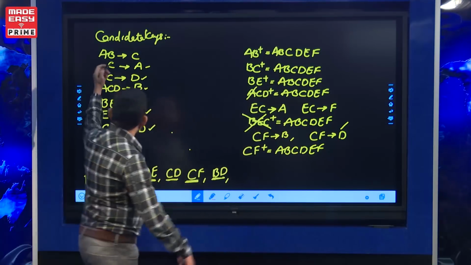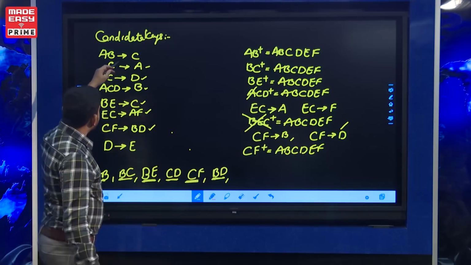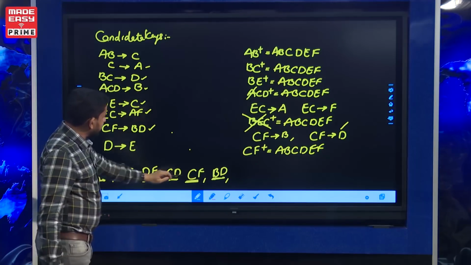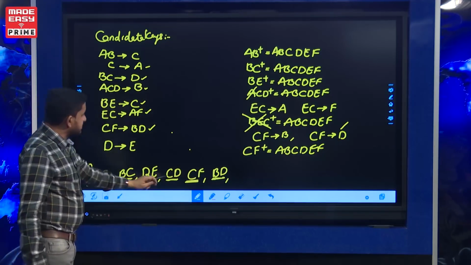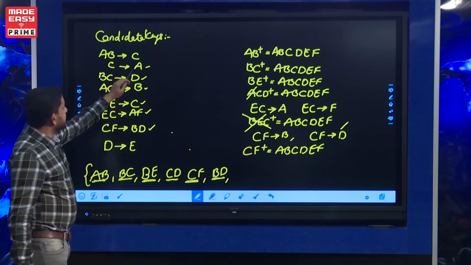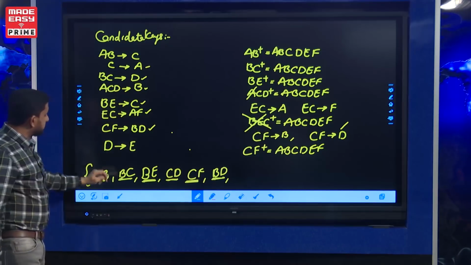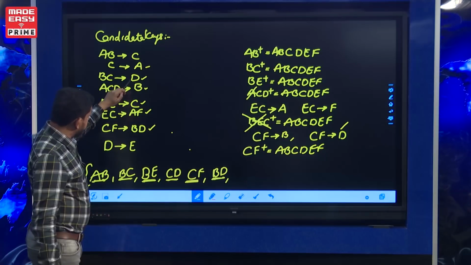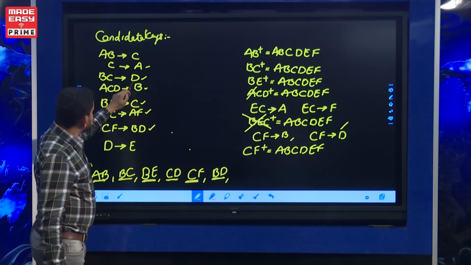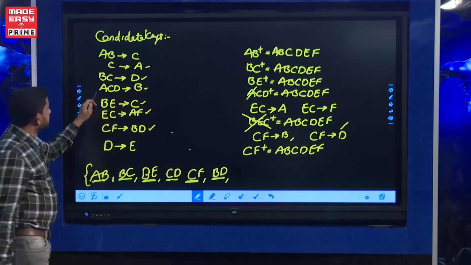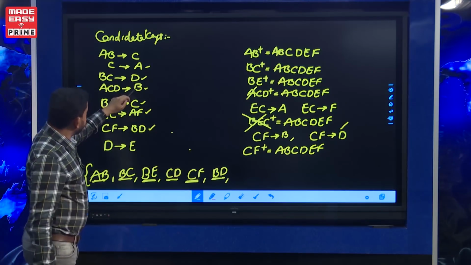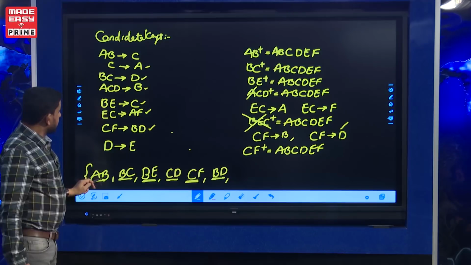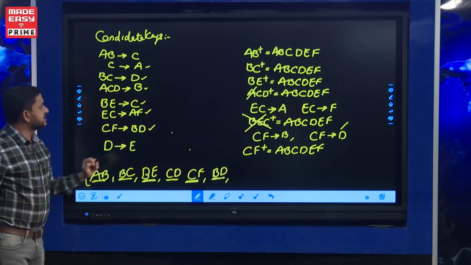So let us verify it. AB closure, AB is one candidate key, C is prime which is in many candidate keys. C can be replaced by AB, which is already done. C determines A is prime, A can be replaced by BC, then BC determines D. So D is prime in 2 keys, so if this D is replaced by BC, it's already covered. So ACD determines B, which is in 3 keys. If this B is replaced by ACD, it is not a key because CD is already a key.